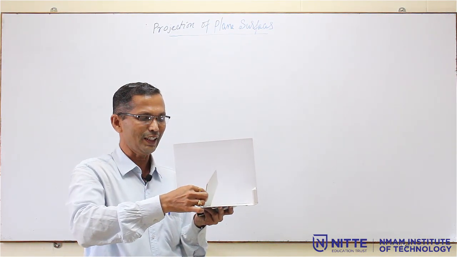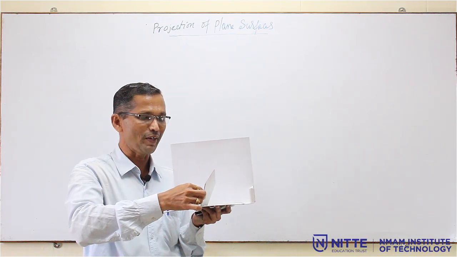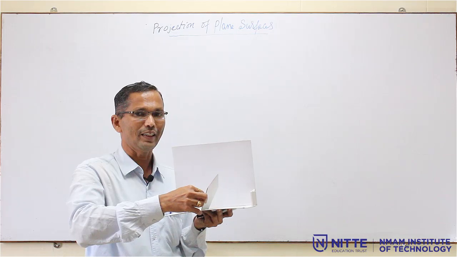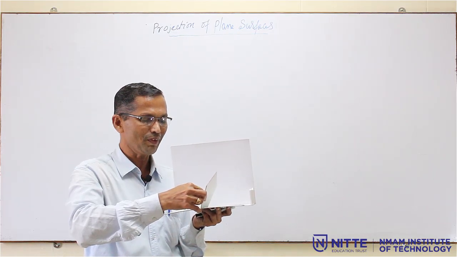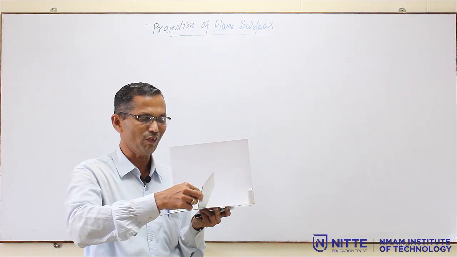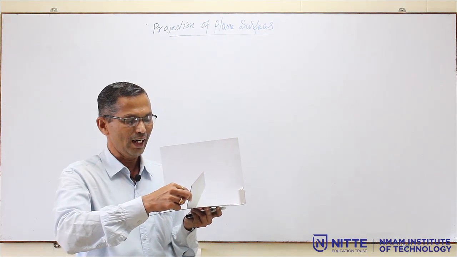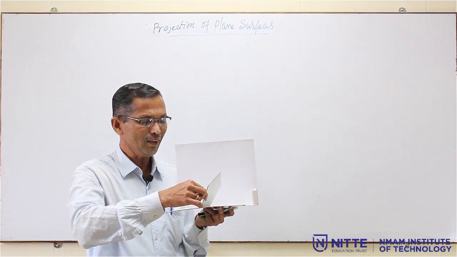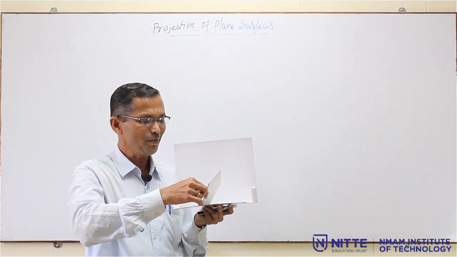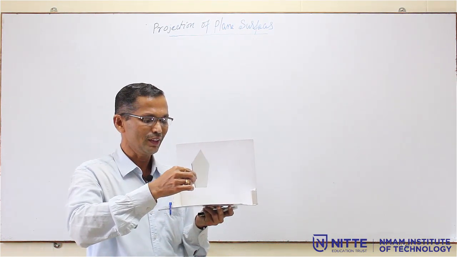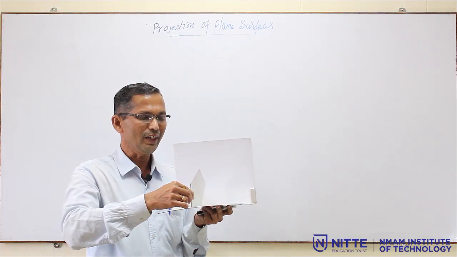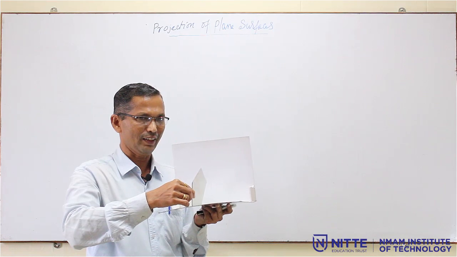the side on which the lamina is resting is inclined to VP at 60 degrees, or any other angle that can be given in the problem, maybe 60 or 30 or 45. The edge on which the lamina is resting is inclined to VP at 45 degrees. That means, first we have to keep it in the edge condition, then you have to give the surface inclination,